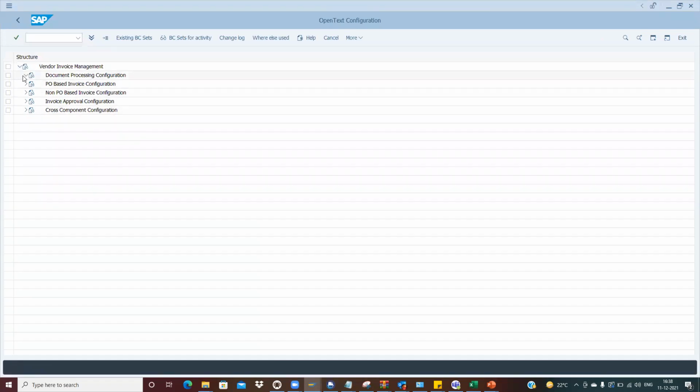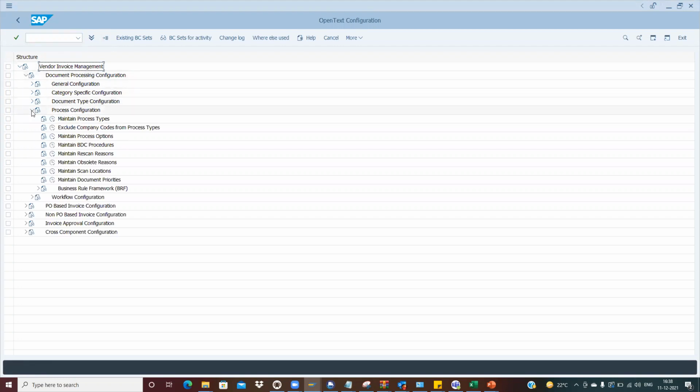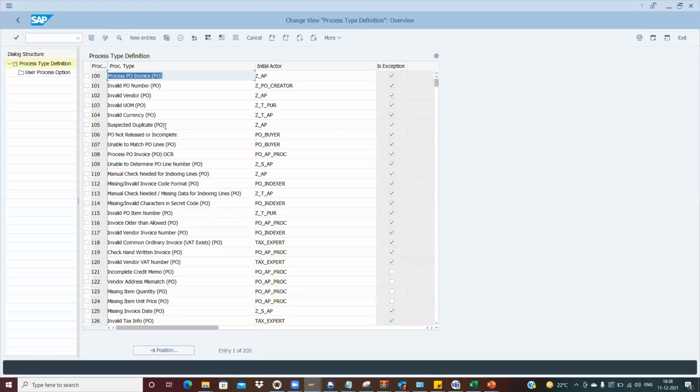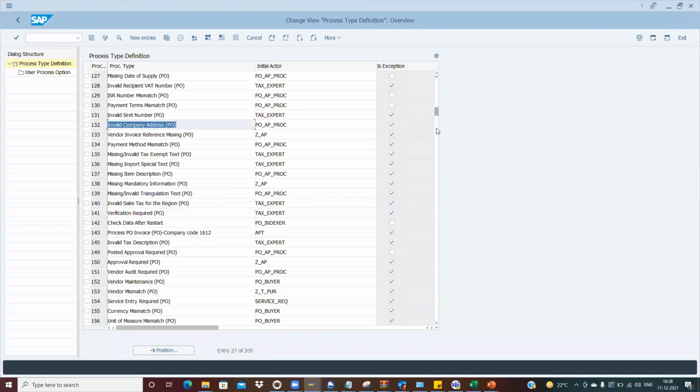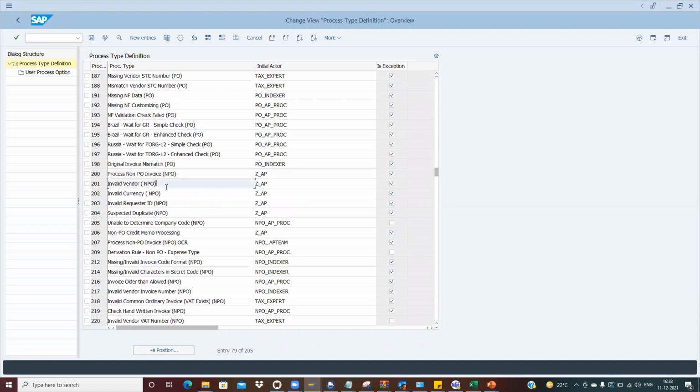Now I will go to the document processing. How can we go there? We can go to the process configuration, and here is Maintain Process Types. Here you can see process PO invoice, invalid PO number, invalid vendor, invalid unit of measurement, invalid currency, suspected duplicate. Like that, we have the one series for the PO based. Now we will come to the 2 series for the non-PO.